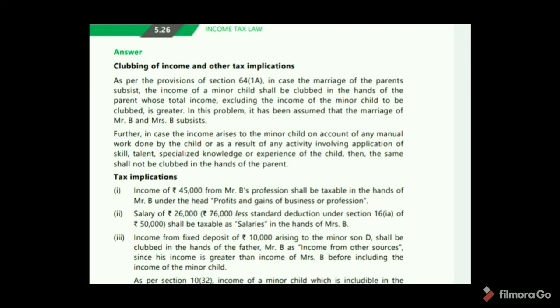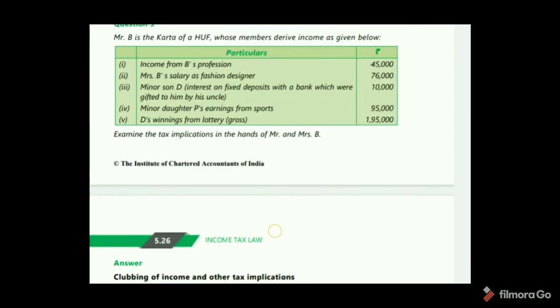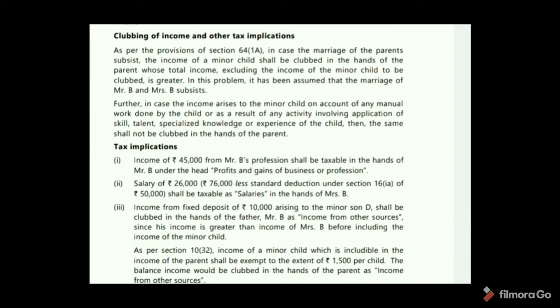Salary of 26,000, that is 76,000 less standard deduction 50,000, shall be taxable as salaries in the hands of Mrs. B, because here the salary is received as a fashion designer, using B's skills. That's why it is taxable as salaries in the hands of Mrs. B only.